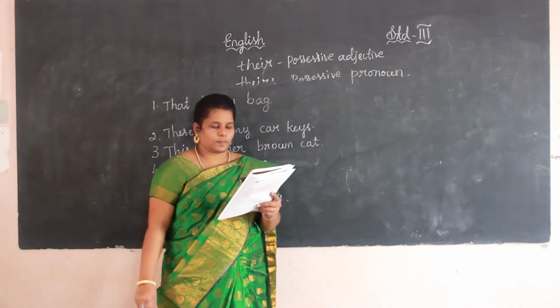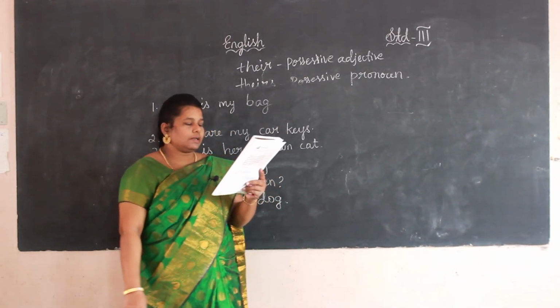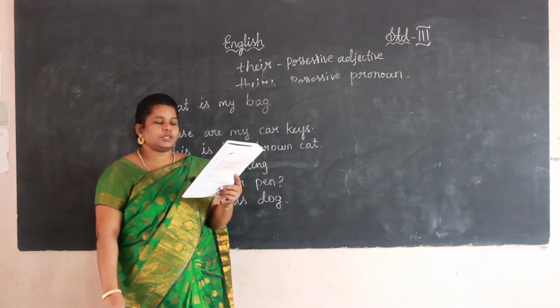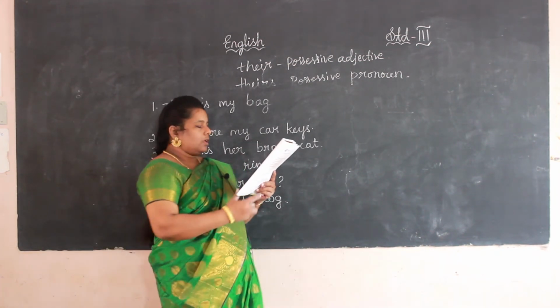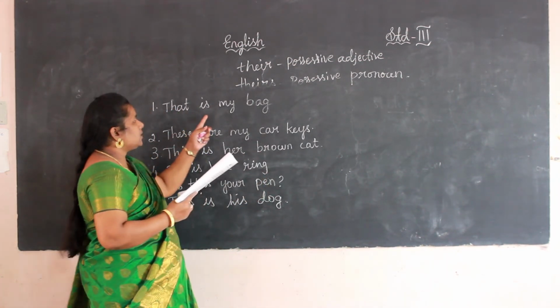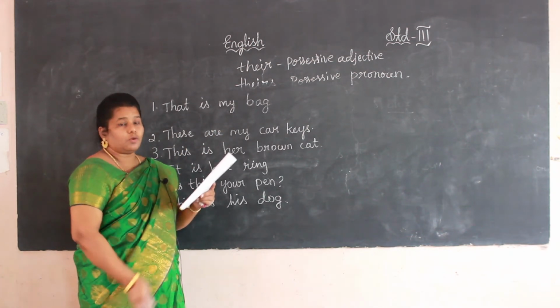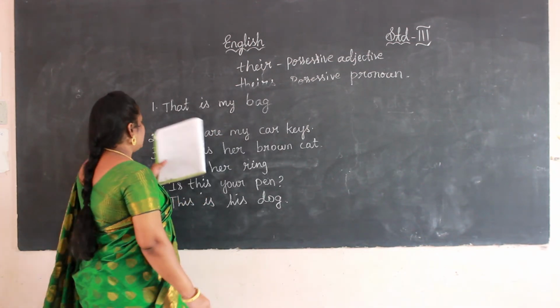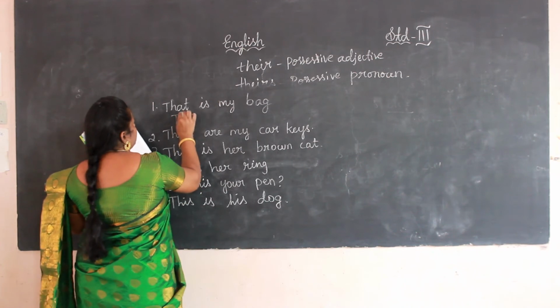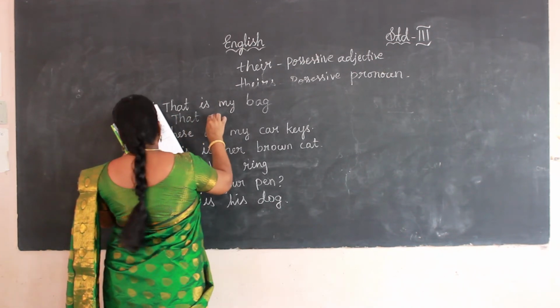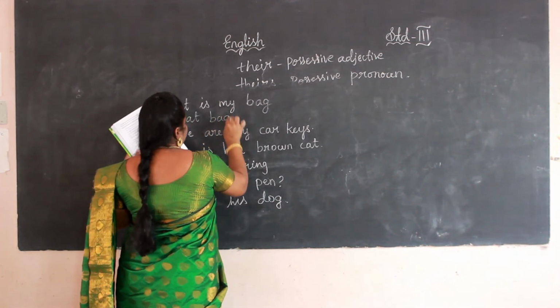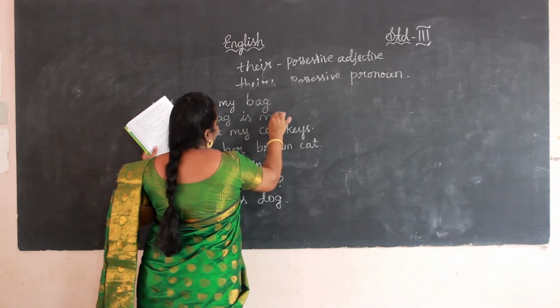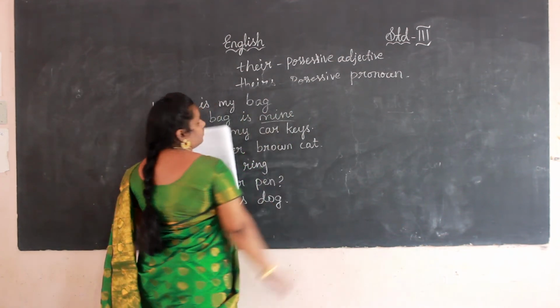Okay, now rewrite these sentences using possessive pronouns. See here, that is my bag. Here we want to use the possessive pronoun. How can we change this sentence? That bag is mine. We use the word mine.